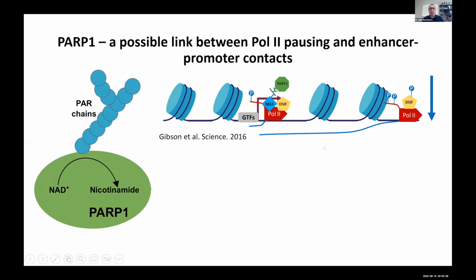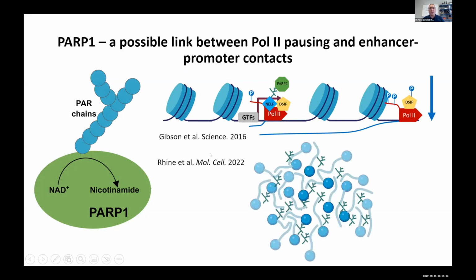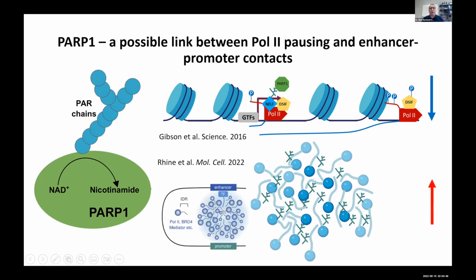So considering the effect that I've shown you of paused POL2, that effect of PARP1 should destabilize enhancer promoter contacts. However, PAR chains themselves were shown to enhance contacts between different proteins through enhancing contacts between intrinsically disordered regions. And based on the clustering model, that effect of PARP1 should enhance enhancer promoter contacts.